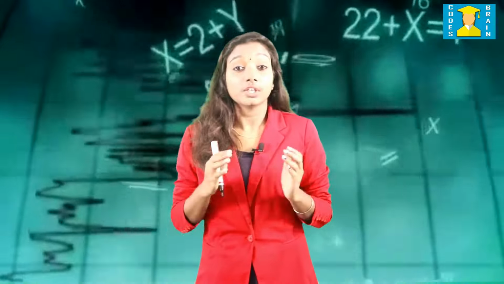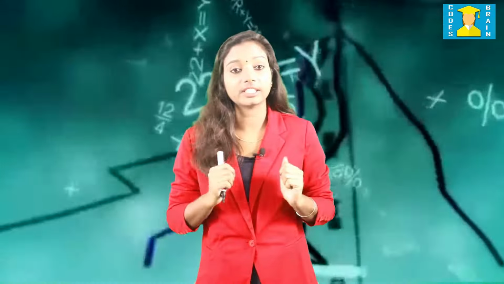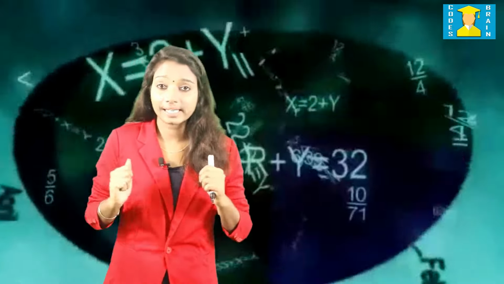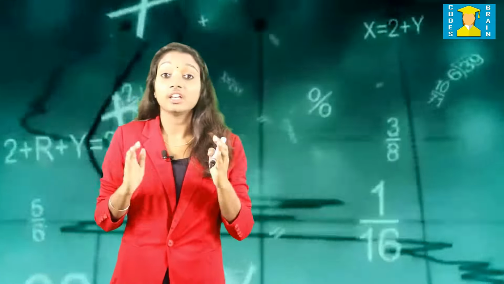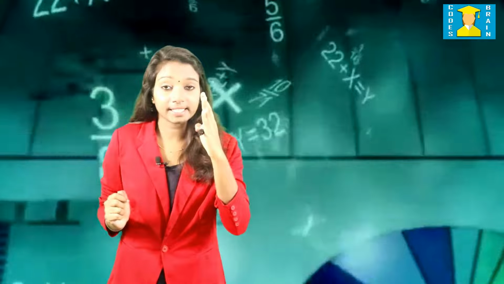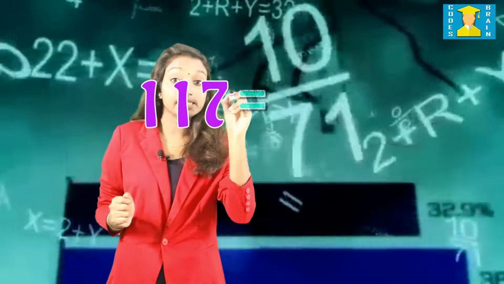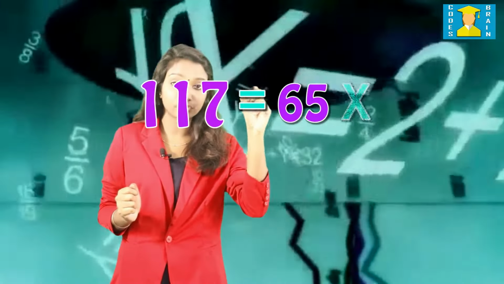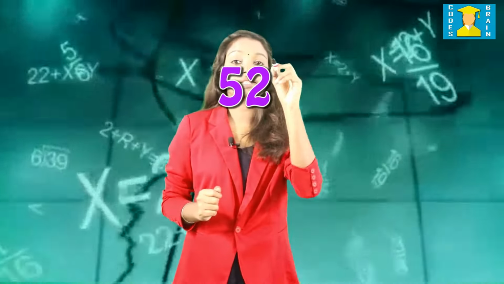Let us try some examples. Problem 1. Use Euclid's algorithm to find the HCF of 65 and 117. First, we have to apply the division lemma. Since 117 is greater than 65, we apply the division lemma to 117 and 65. We can write it as 117 is equal to 65 into 1 plus 52. Since 52 is greater than 0, we apply the division lemma to 65 and 52.